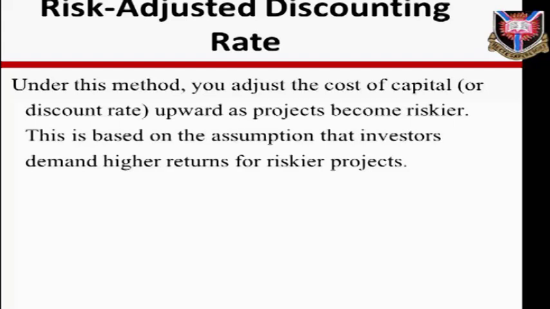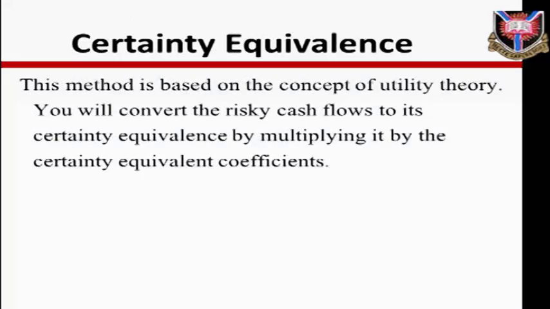Under this method, you adjust the cost of capital upward as projects become riskier. This is based on the assumption that investors demand higher return for riskier projects. Certainty equivalent. This method is based on the concept of utility theory. You will convert the risky cash flows to their certainty equivalent by multiplying them by the certainty equivalent coefficient.